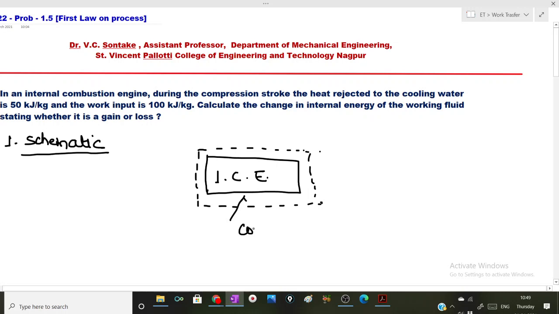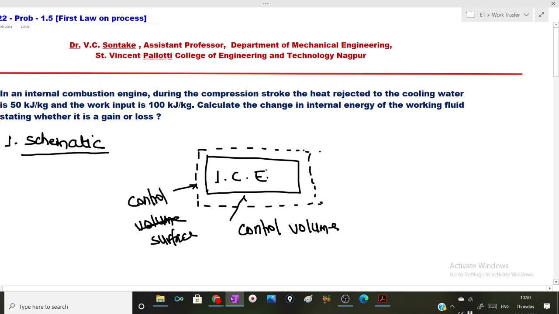This is control volume and this is its control surface. Control volume is fixed volume and the surface surrounding the control volume is called control surface.